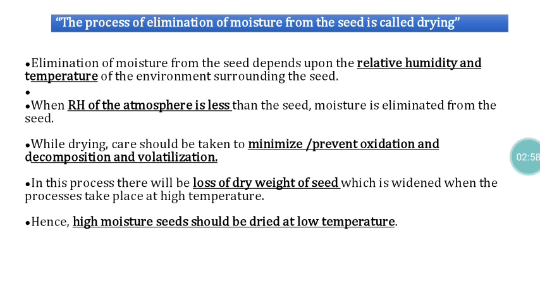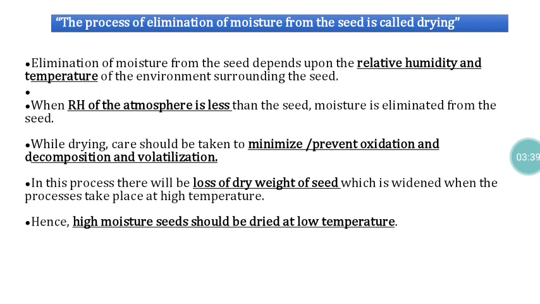Suppose it induces oxidation: most seeds have a large amount of carbohydrate. If oxidation occurs in the carbohydrate, it will be broken into simple compounds that cause serious problems to the seed health. Similarly, the lipid oil molecules available in the seeds are also highly amenable to oxidation, which also causes quality issues for the seeds. So whatever strategy is adopted for seed drying, it should not induce oxidation, decomposition or volatilization. That is something we have to take into consideration.